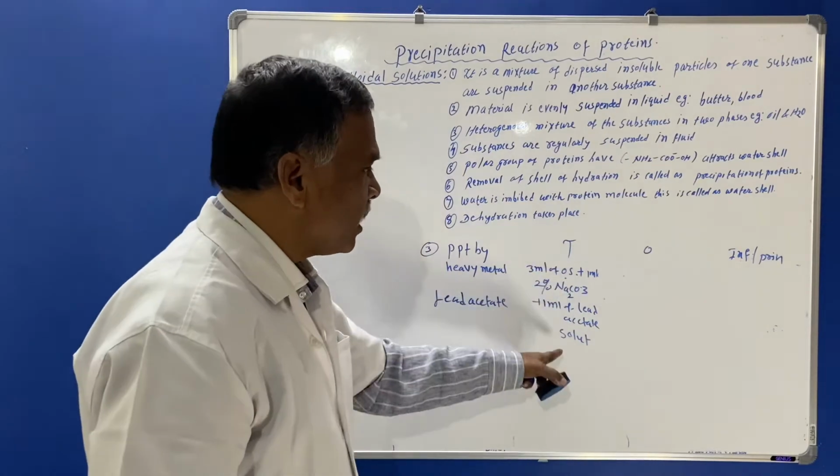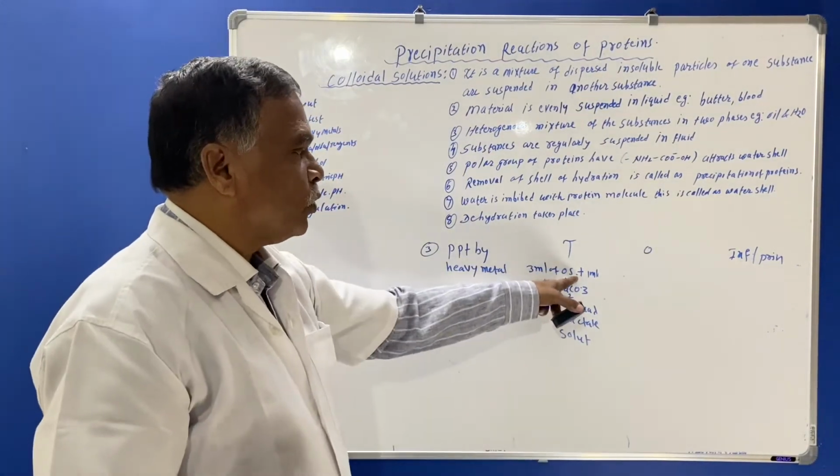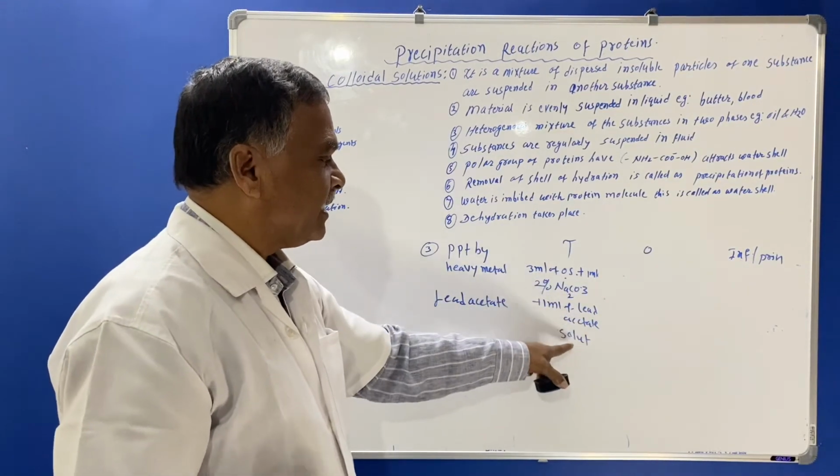Where are you taking these all? In the test tube marked as test. 3 ml of OS, 3 ml of 2% Na2CO3, 1 ml of lead acetate solution.